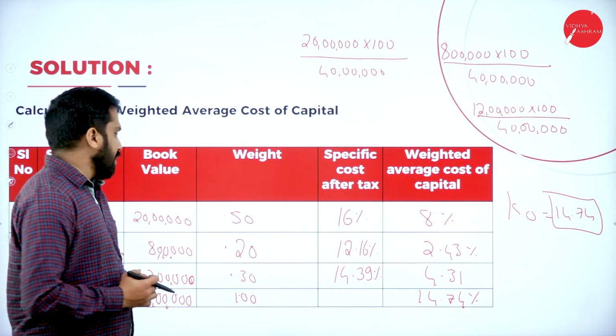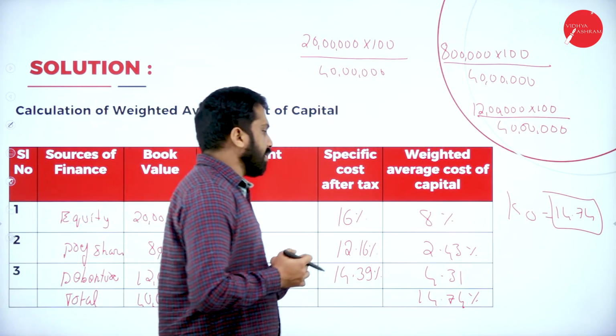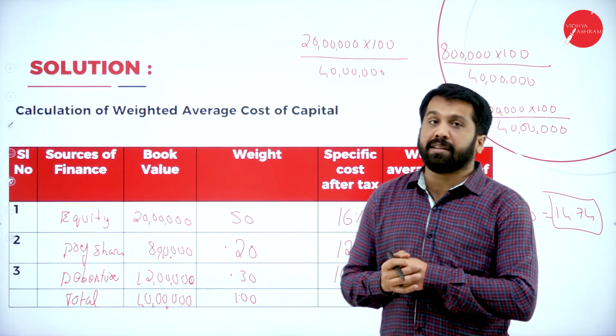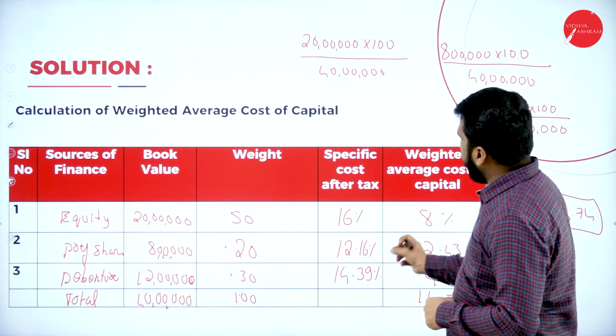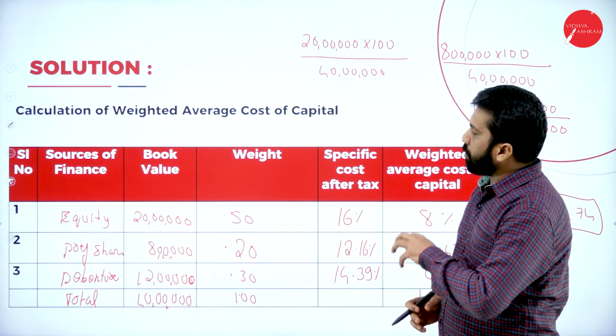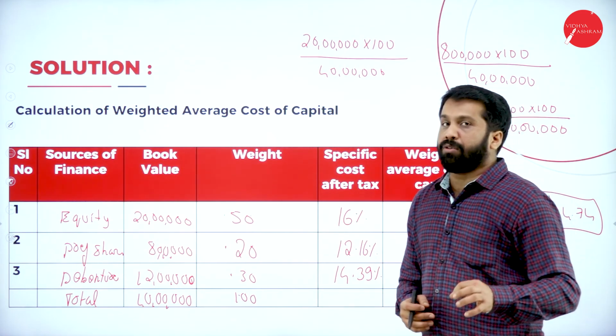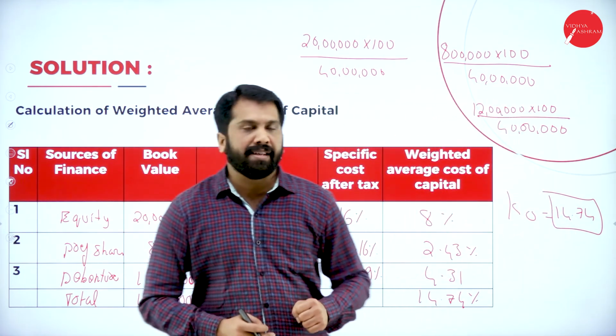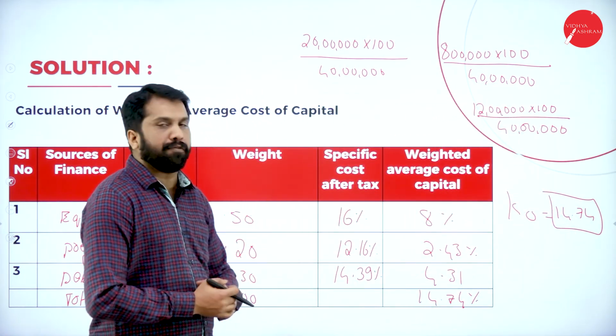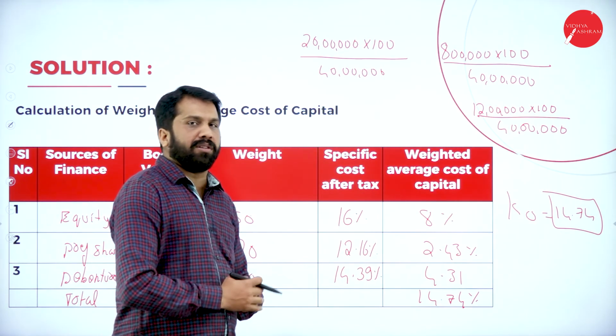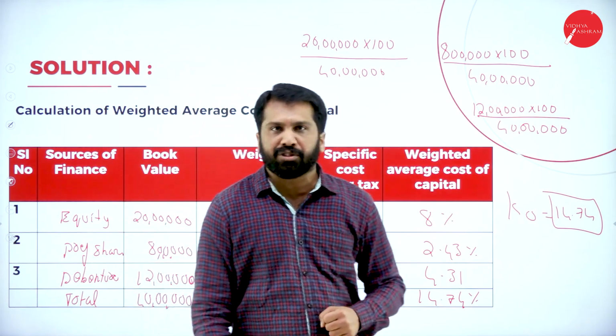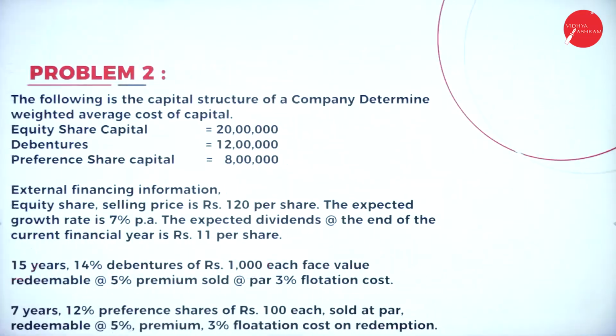Hope you understood. So this is all about your calculation. These are the calculations we are supposed to do. And in this, the overall cost of capital, we will get around 14.74%. I'll go back to all these slides so that you can take a screenshot. So this will be your problem number 2.